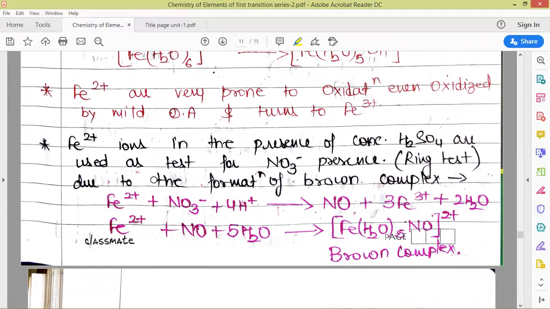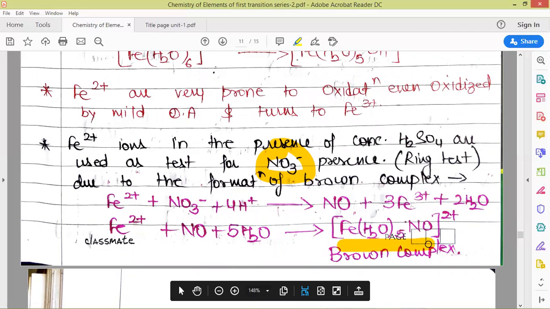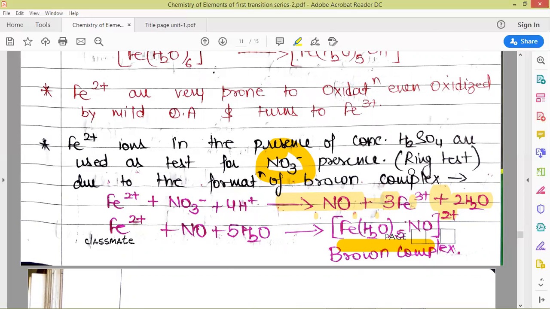Next we talk about one more important detection test, that is, iron 2 compounds are used for the detection of NO3 negative, the presence of nitrate anion. When nitrate ions react with Fe2+, we get the generation of this complex, which is brown colored, and it gives us a very famous and important test for the detection of nitrates, known as the brown ring test for nitrates.